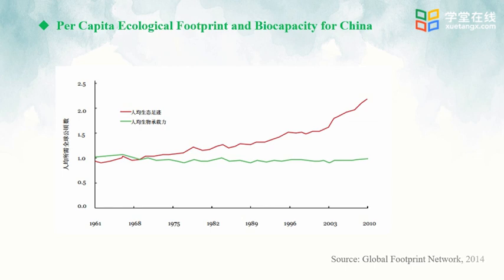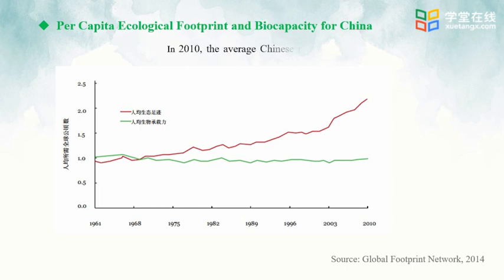However, along with China's massive economic growth and rapidly growing economy, starting in 2010, China's per capita ecological footprint grew rapidly. The gap between per capita ecological footprint and ecological carrying capacity per person becomes wider and wider.